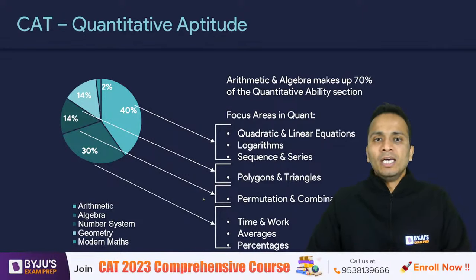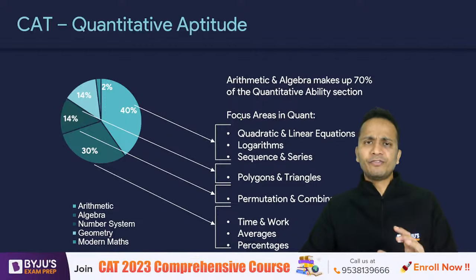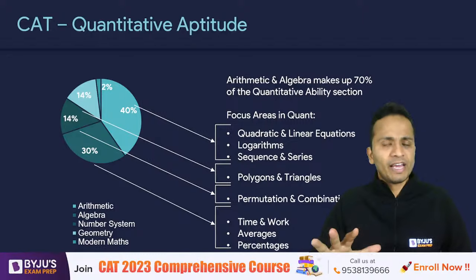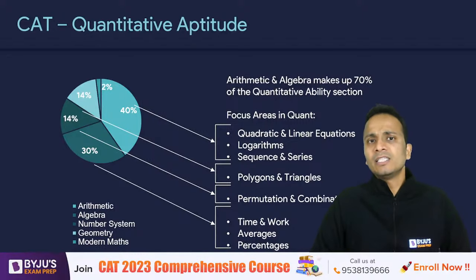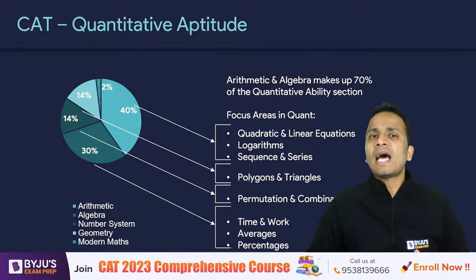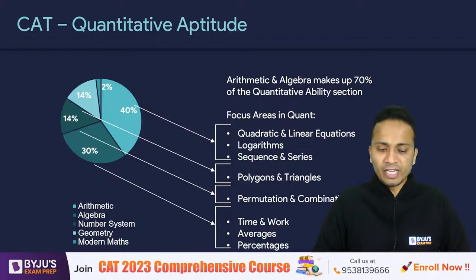Now, if I look at different areas of QA, we have divided QA into five different areas, starting from arithmetic, then algebra, then geometry, modern maths, and number systems. These are five areas in which all the topics are divided.